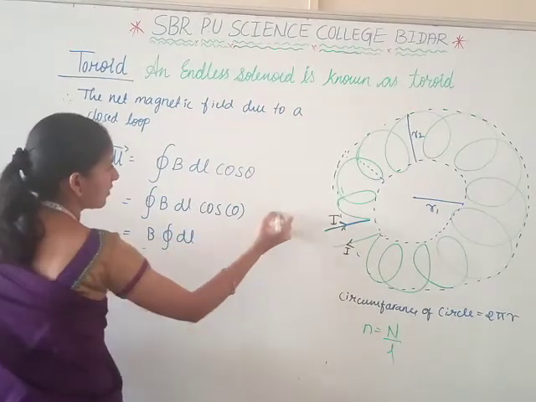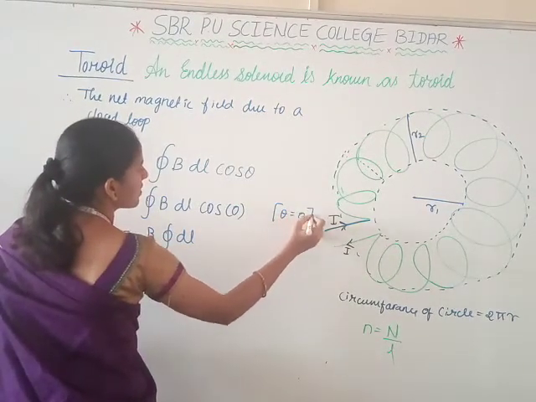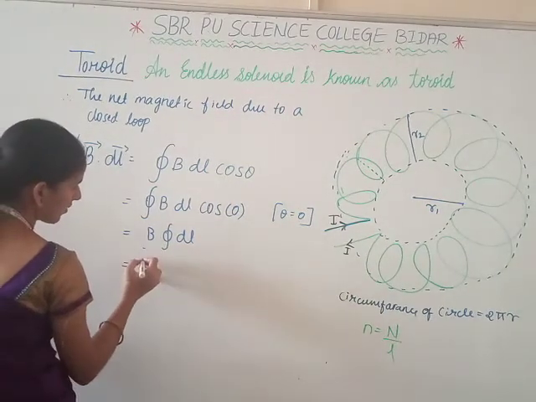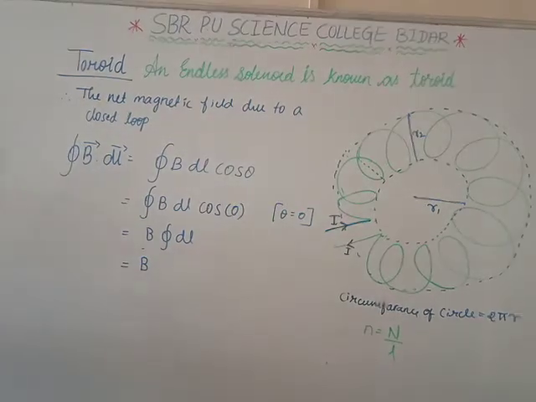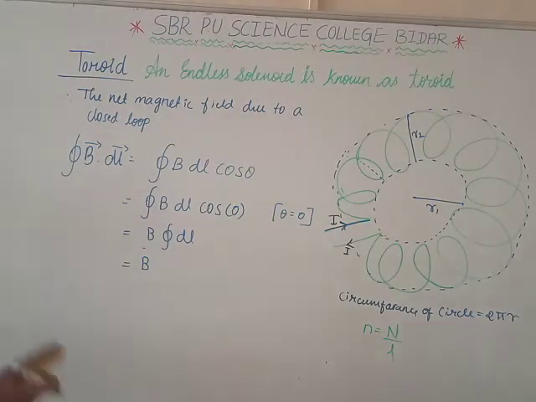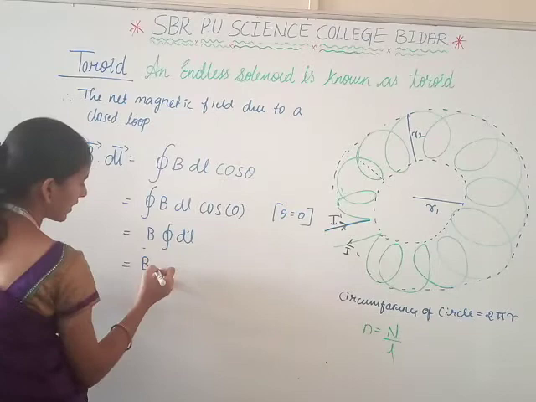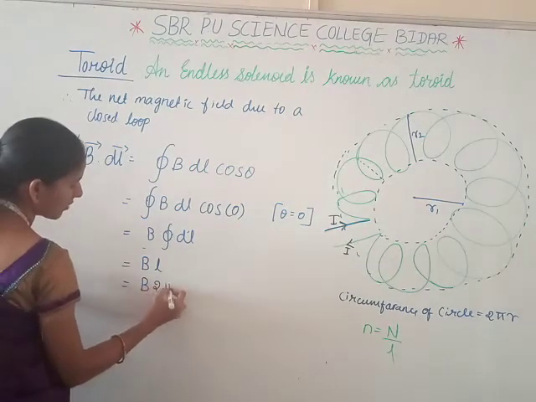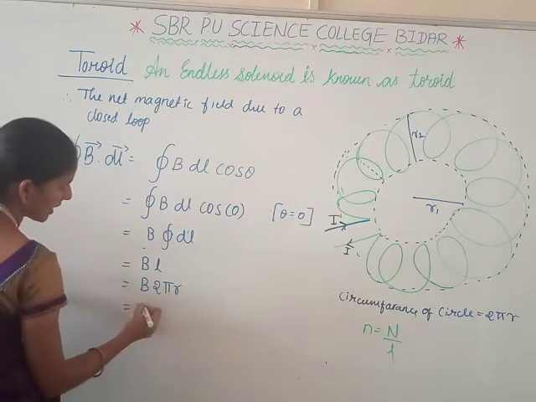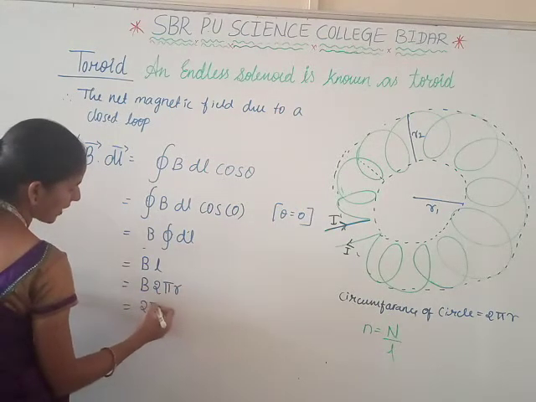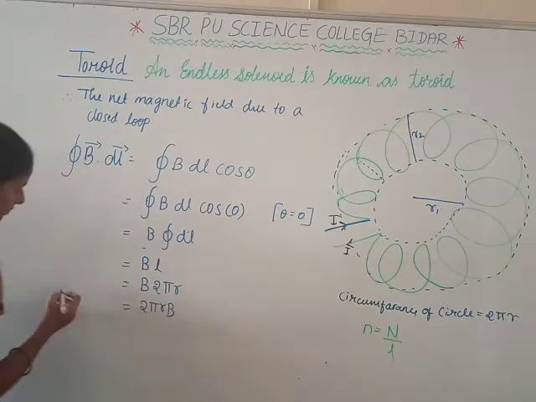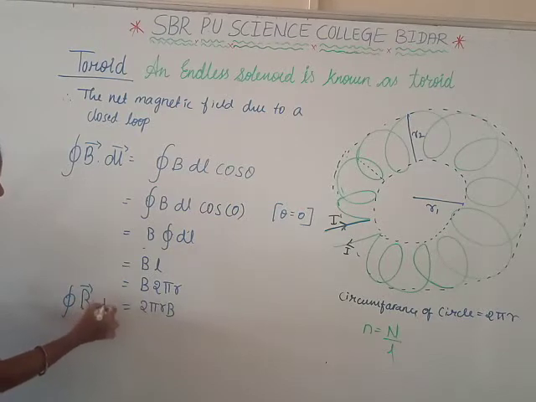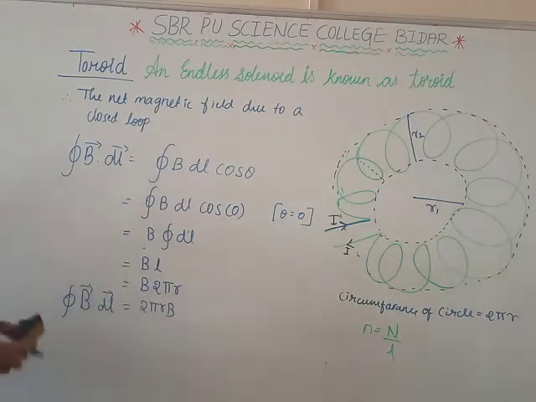Integration of dl. Theta value is 0, and that is B into, when you integrate this one, dl. L is the circumference of a circle, that is 2 pi r. 2 pi r into B. The closed integral of B dot dl is equal to